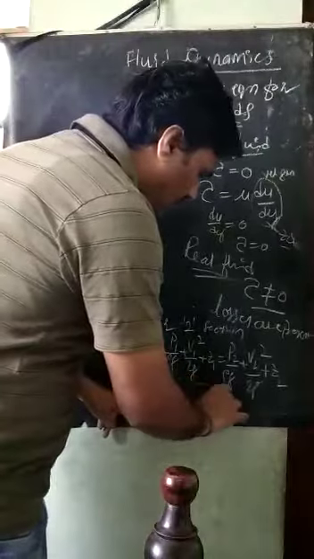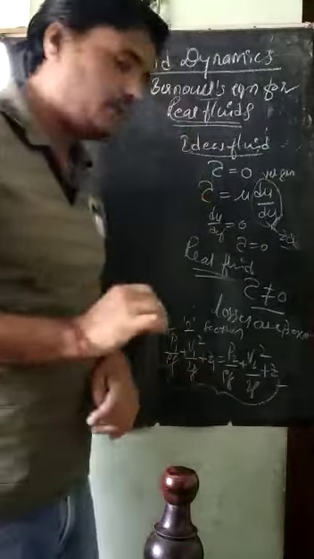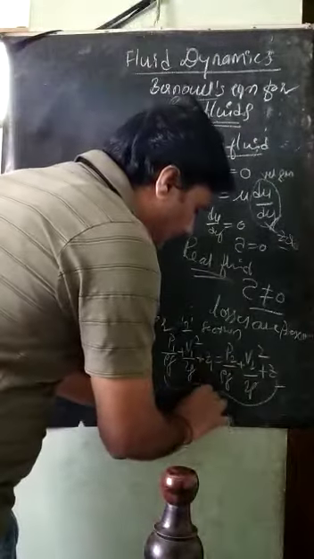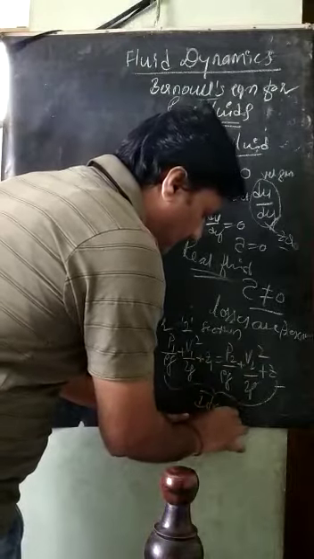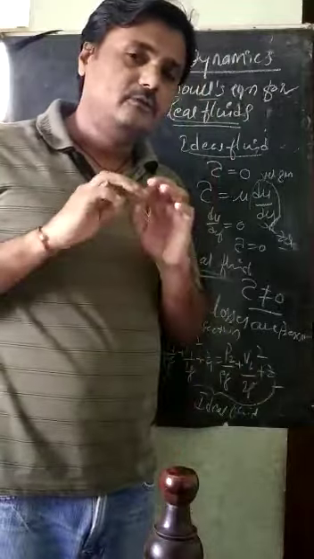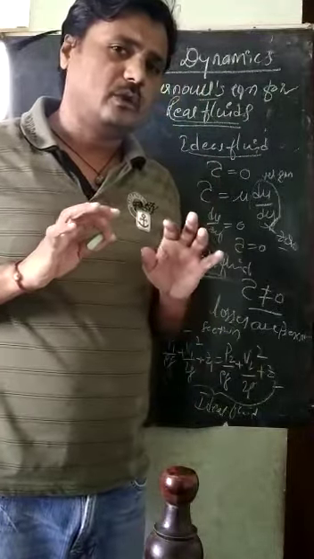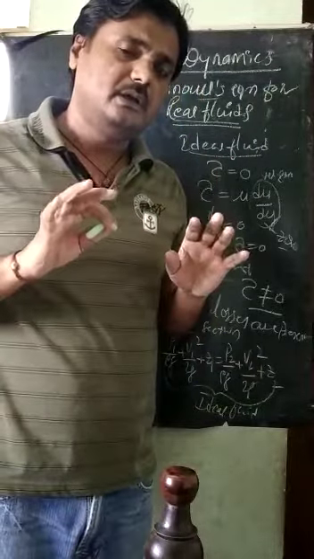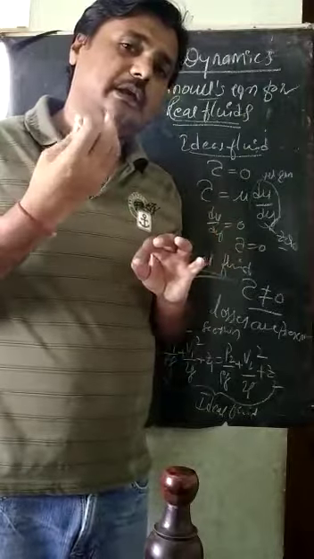This is only for the ideal fluid. Ideal fluid means there are no losses. Losses are there but not considered; they are neglected.